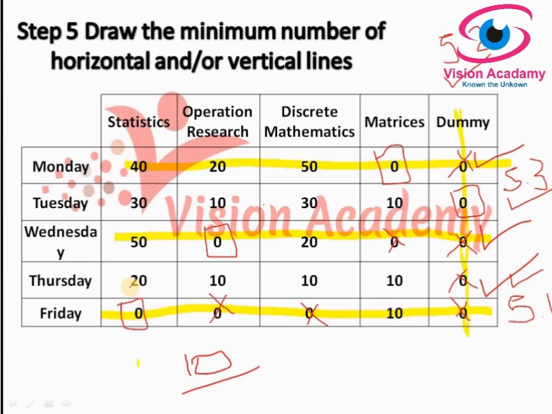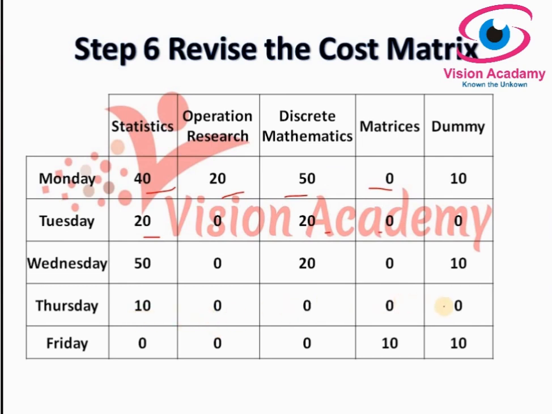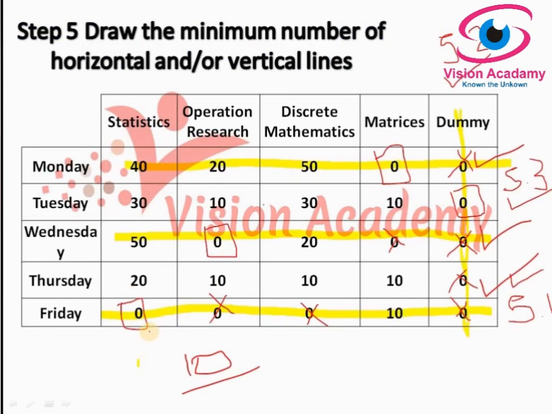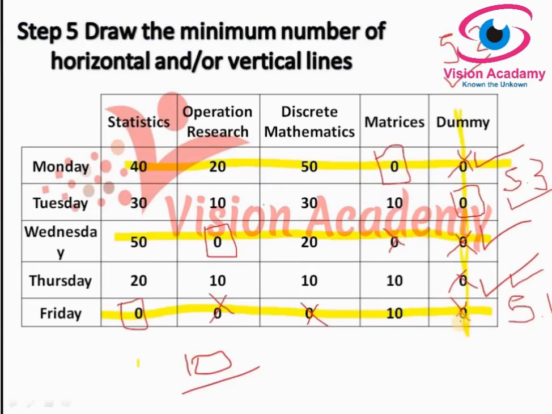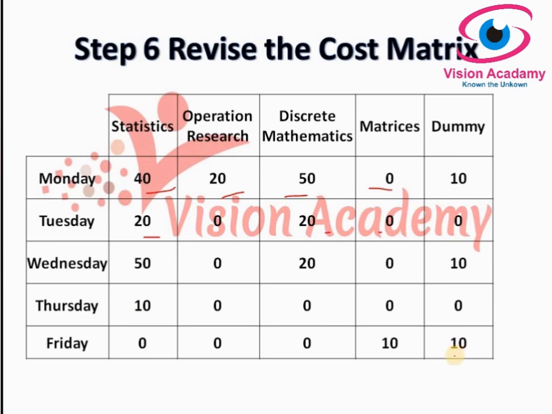Coming to Thursday, 20 minus 10, 10. 10 minus 10, 0. 10 minus 10, 0. 10 minus 10, 0. And 0 remains the same. And coming to the last row, that is Friday, it is a covered line, so we can't do anything for this. That is 0, 0, 0, 10, 0, 0, 0, and the last cell is an intersection, so we have to add 10 here. So I have added 10. By this way we revise the cost matrix.